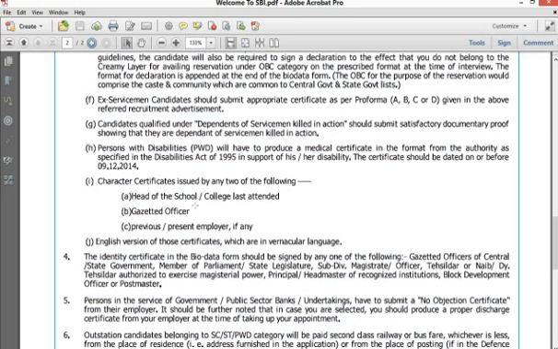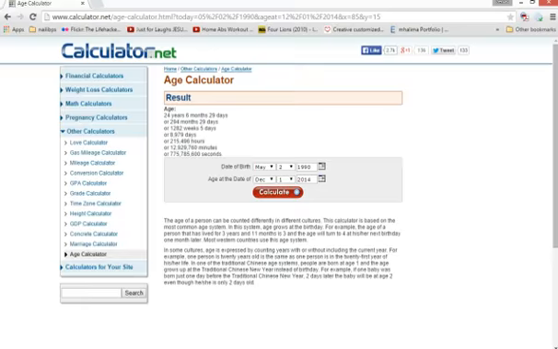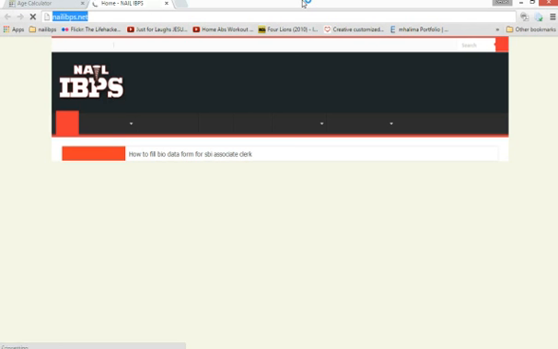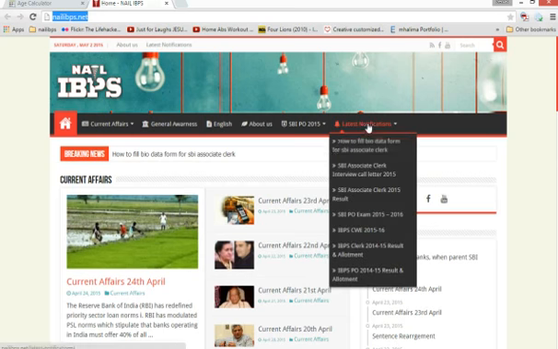If you don't know any gazetted officers, you can go back to college and get a character certificate from any of your lecturers or professors, and you can find the character certificate format here, which I have mentioned in the link. Go to nailibs.net. Go to latest notification, how to fill the biodata form of SBI Associate Clerk.